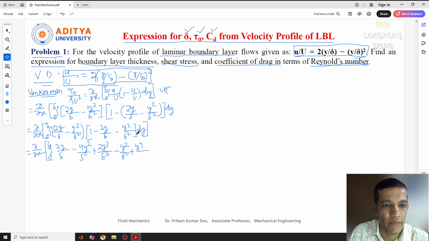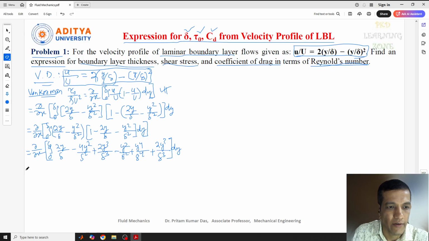No, actually before that one more term is there, this one 2y. Let's write y to the power 4. Again one more term will be, this is 2y cube by delta cube. This is bracket close and whole to the power dy you can write. Okay, this is what I have done, multiplied.